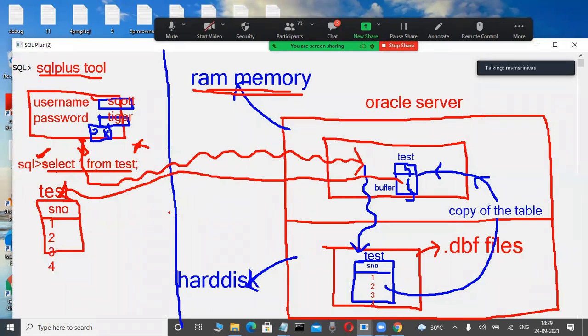Whenever we request select star from table name, first control goes from the client tool to the memory area. In the memory area, the table is not there, then control goes to the hard disk. Internally many operations are there, such as DB writer and SMON. Control goes to the test table in the data files on the hard disk, and a copy of the table is transferred from the data files into the buffer. Again, this table is returned from the buffer into the client tool only. This much is there.